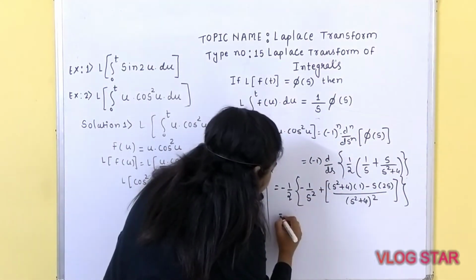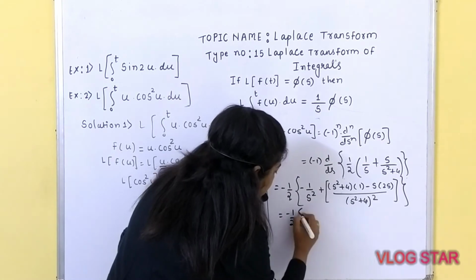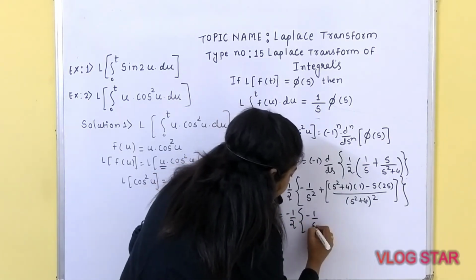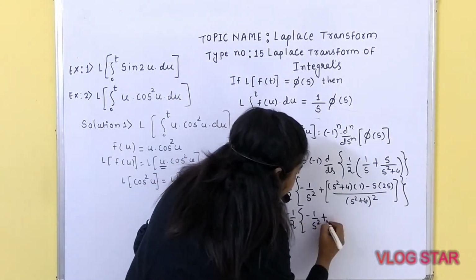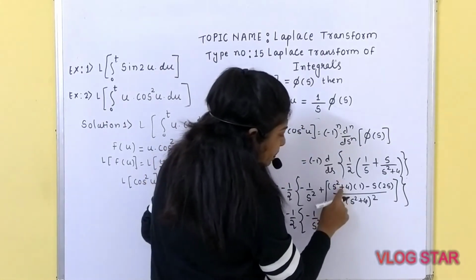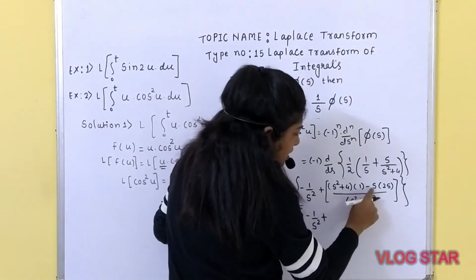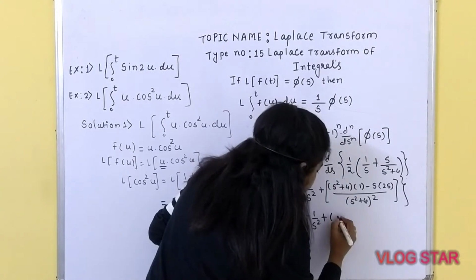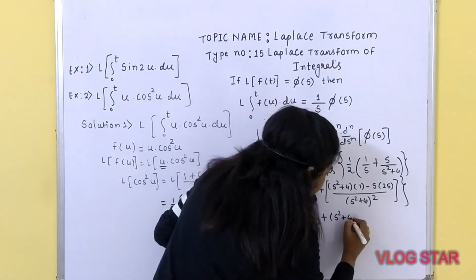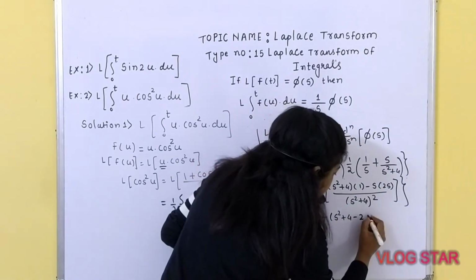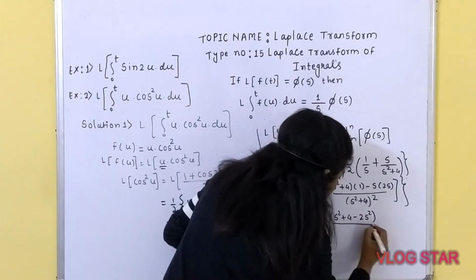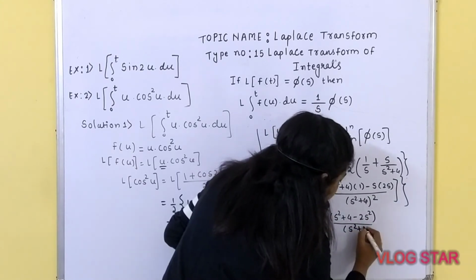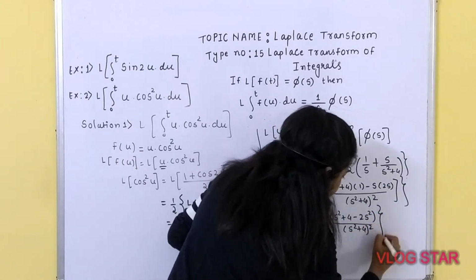So what will you get? Minus 1 upon 2, inside the curly bracket, minus 1 upon s square plus s square plus 4 minus 2s square upon s square plus 4 whole square.